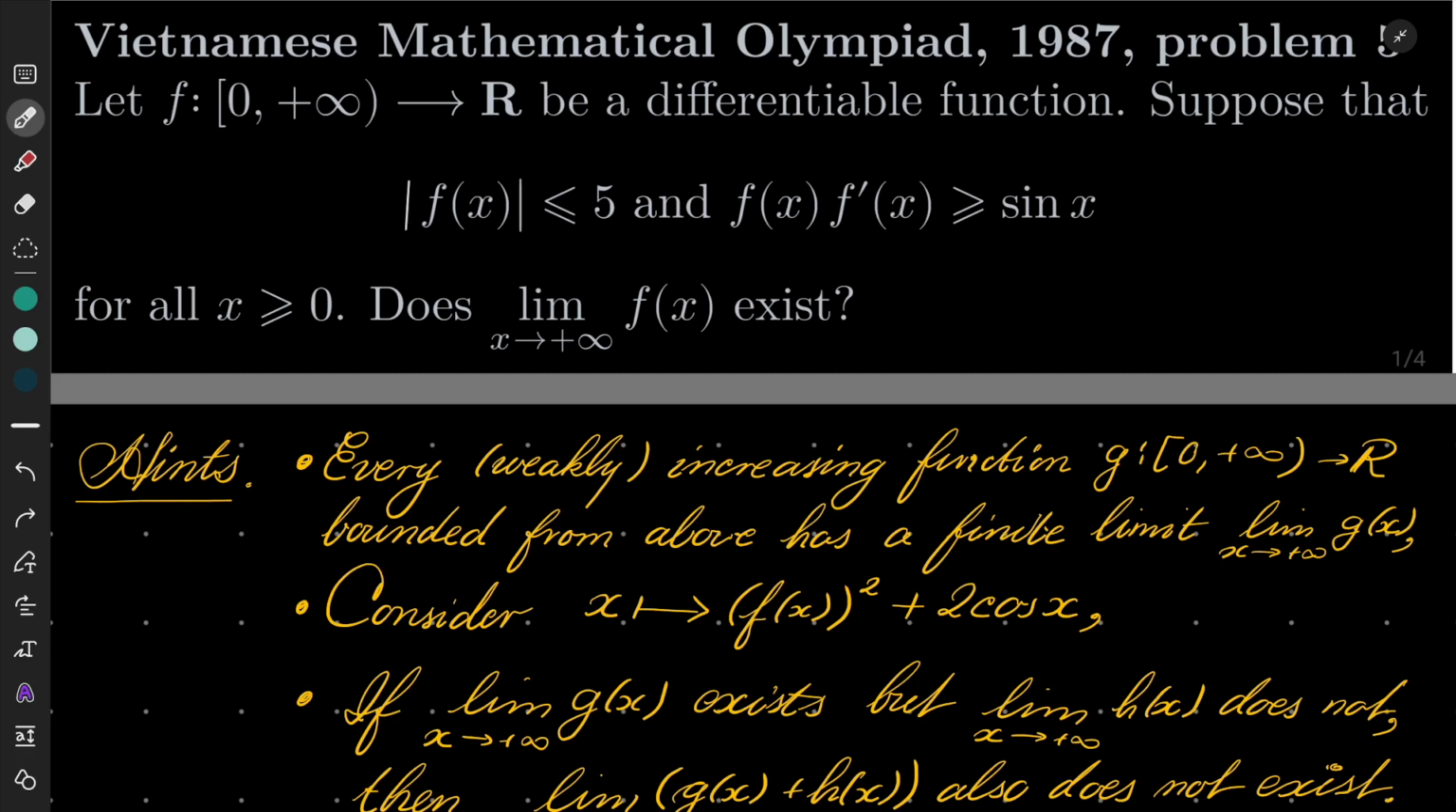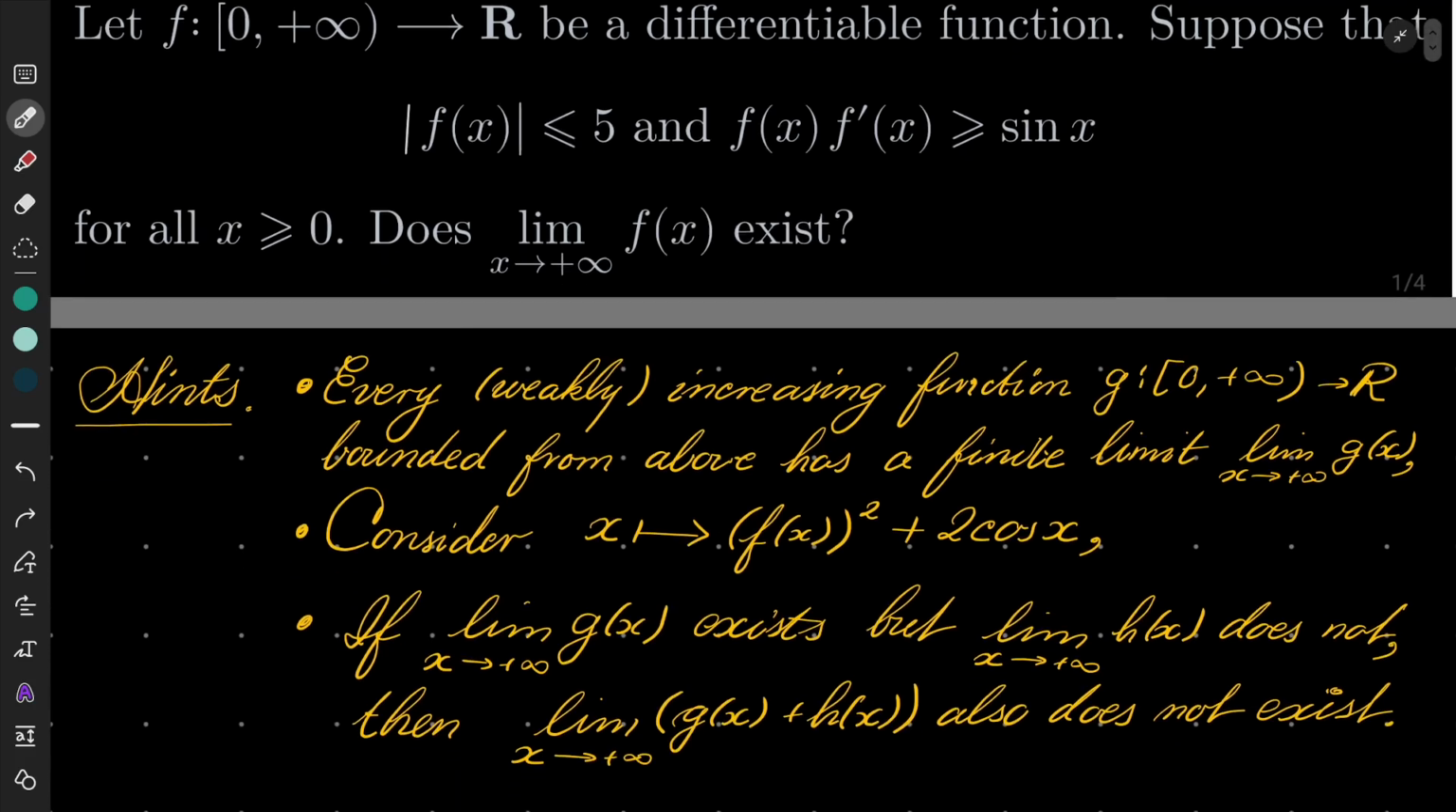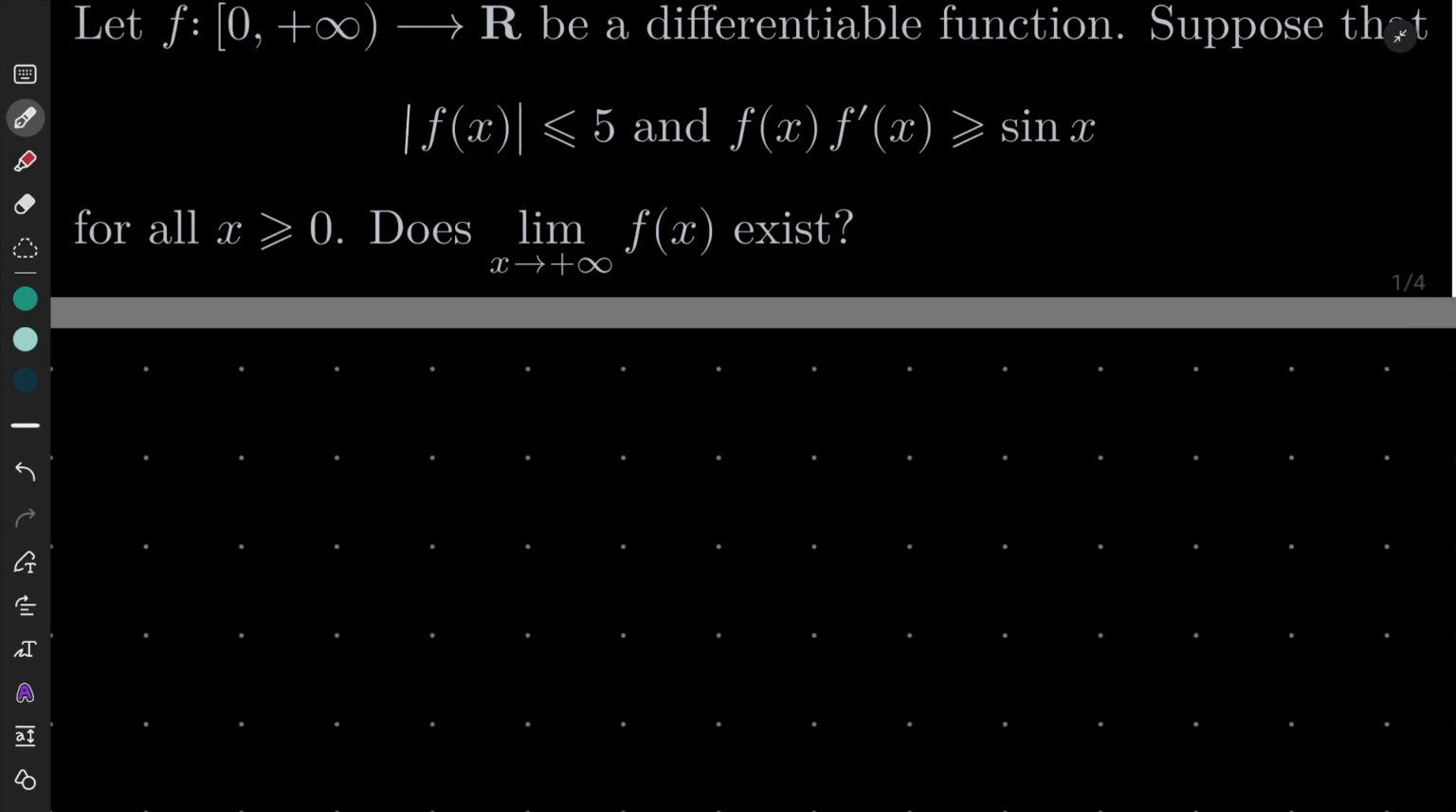And then remember also that if the limit as x goes to infinity of g of x exists, but the limit as x goes to infinity of h of x does not exist, then the limit as x goes to infinity of g of x plus h of x also does not exist. So give this problem a try and I will see you in a moment. Okay, so here is my attempt.